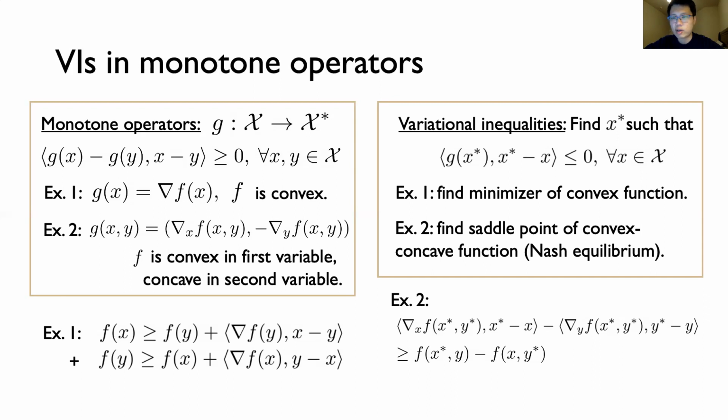And it has a natural interpretation as the change in utility from two players, x star, y star, deviating in their responses to new points, x and y. Maximizing this quantity over all choices x and y is commonly referred to as a duality gap. And when the duality gap is non-positive, we have found an equilibrium.